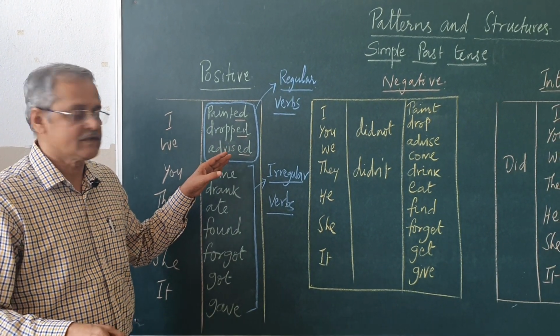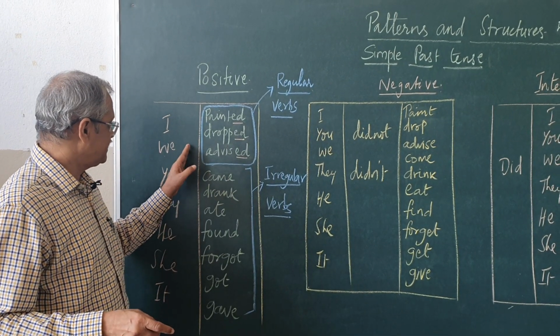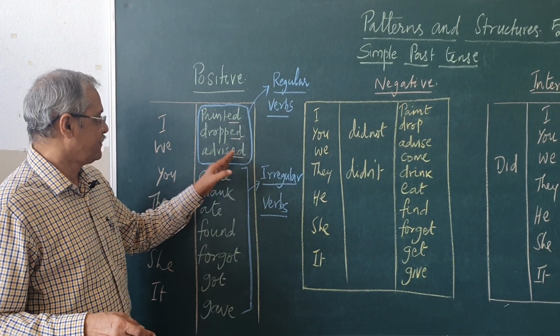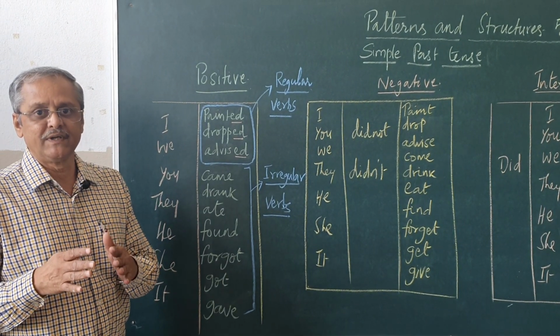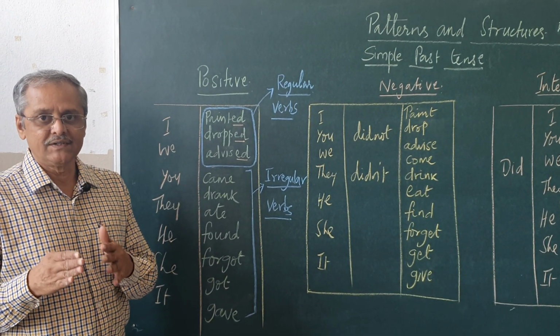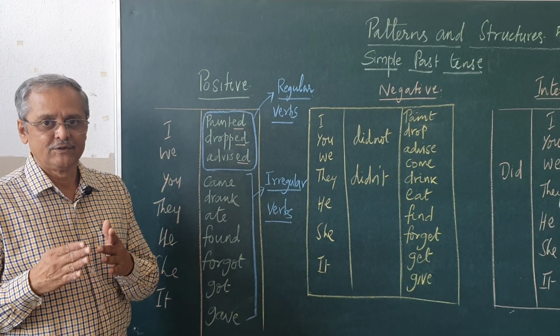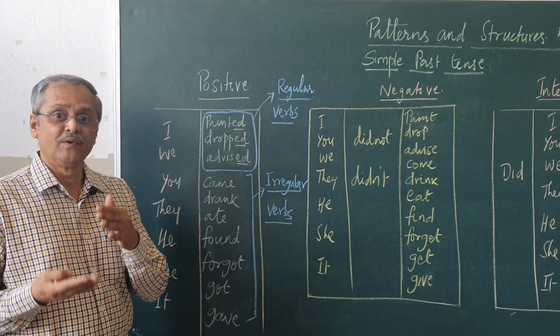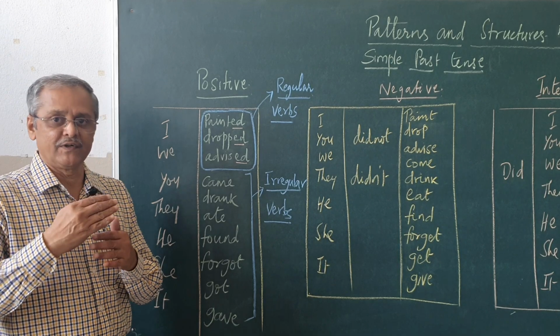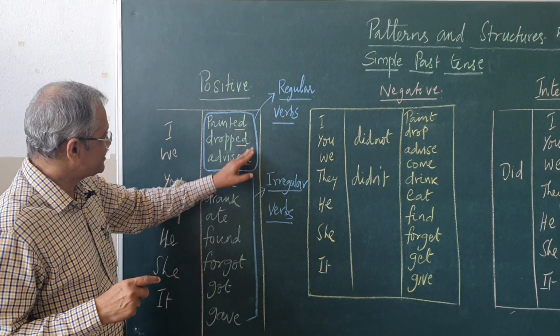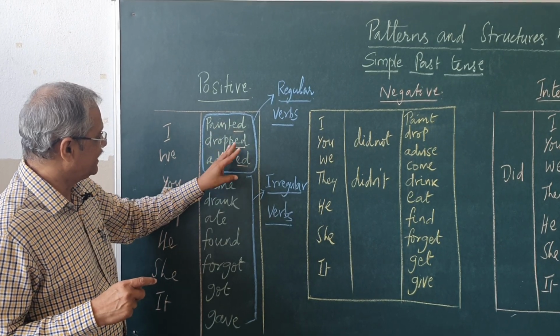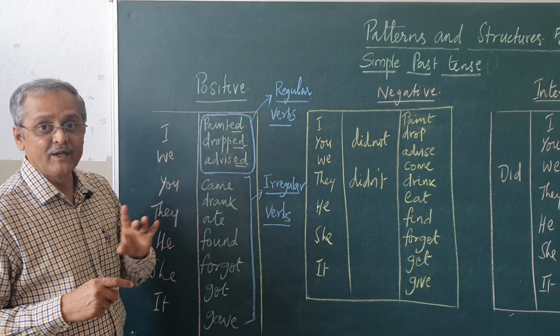Advise, present tense, advised, past tense. My teacher advised me yesterday to improve my handwriting. So, the past tense of advise is advised. Since they fall on the same pattern, as I said earlier, they are called regular verbs.